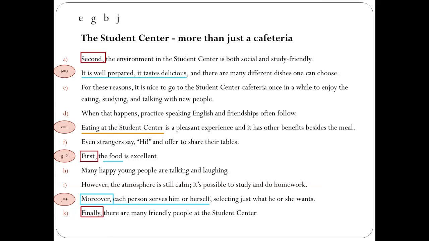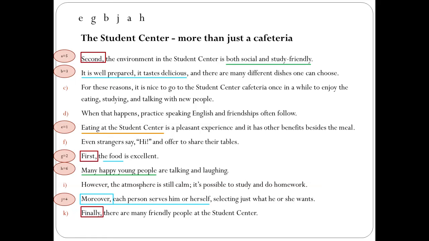Now we have talked about food and we supported the claim with two arguments. We can move to the second point. The environment in the student center is both social and study friendly. Again, we need to scan the sentences to see if there are any which talk about social activities or social life. And indeed, in H, many happy young people are talking and laughing. H will be number 6.